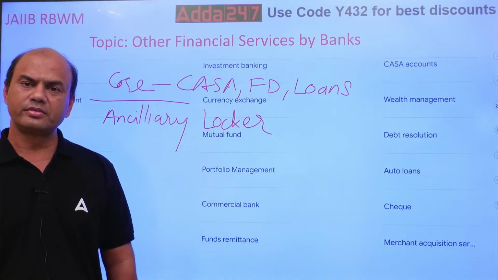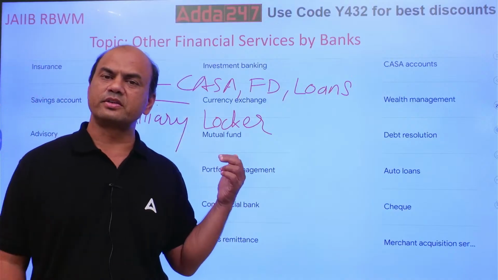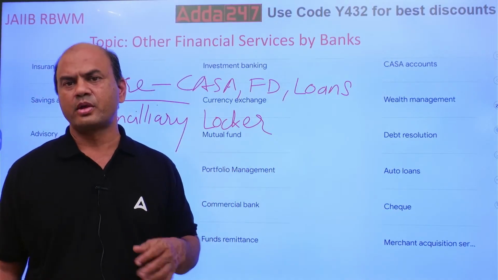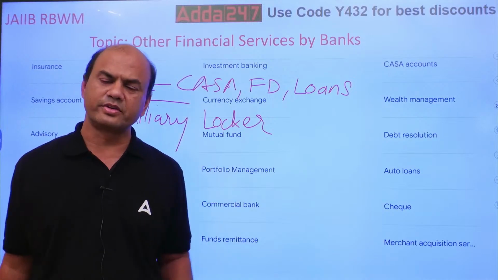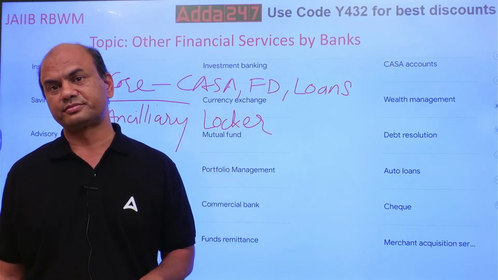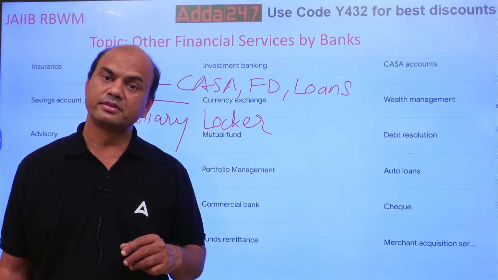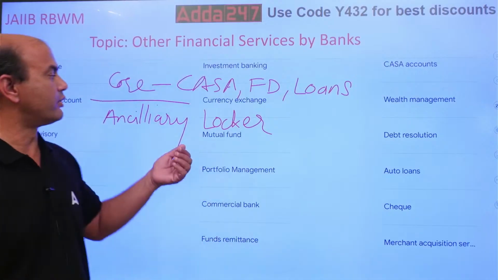Just think. If tomorrow the locker service stops, tomorrow there is a closure on the locker service, will the bank be closed? Will the bread and butter of the bank be closed? No, right? So this is how you'll understand.